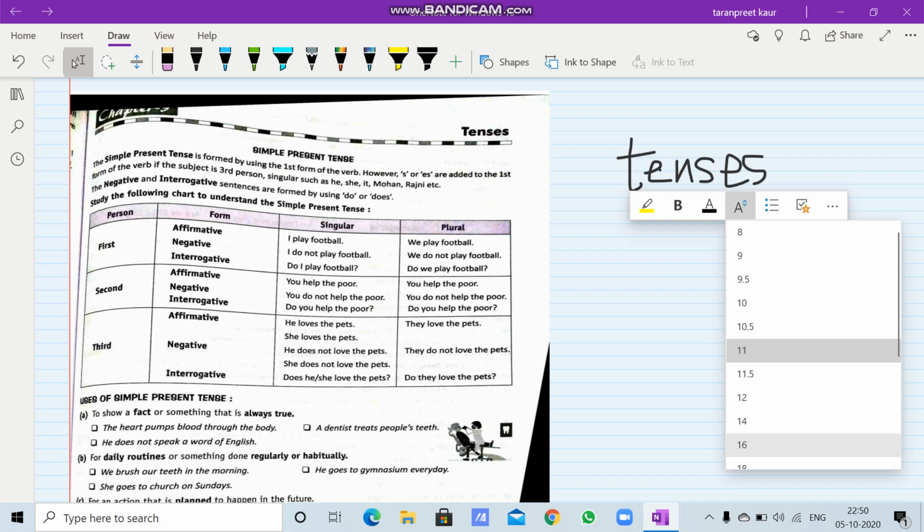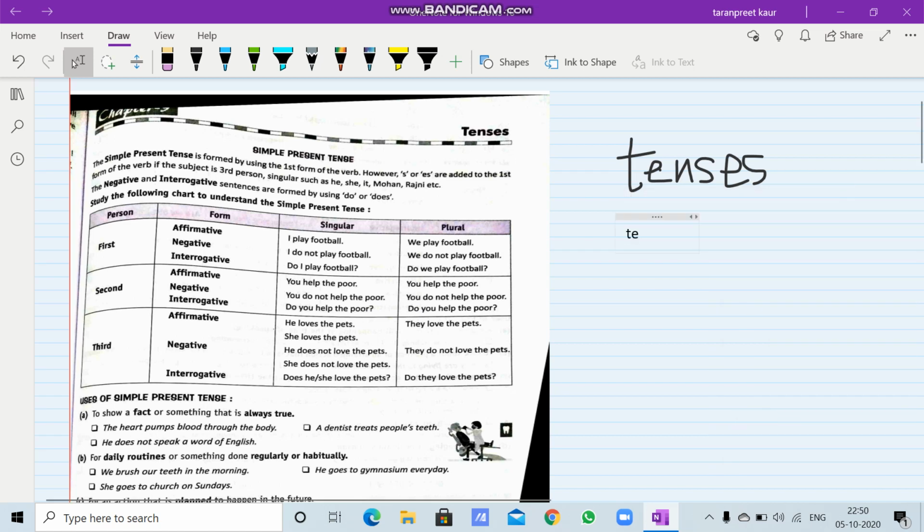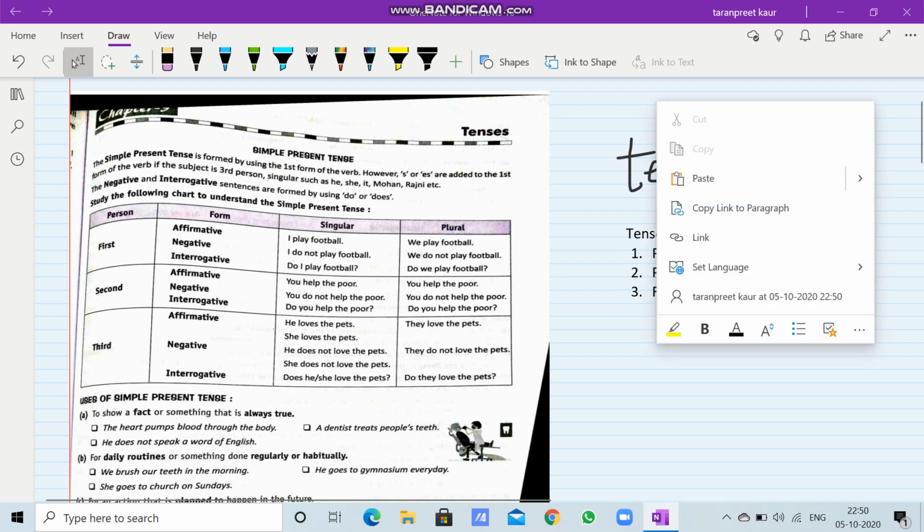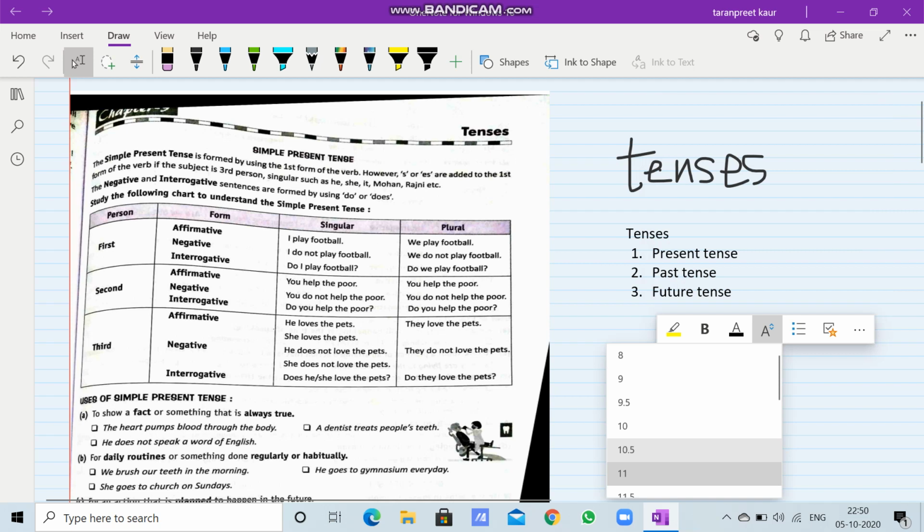Okay, so according to what you already know, if we categorize tenses, we know that tenses are basically present, past tense, and the third one is future tense. Now, this is something which is very basic, and you all know that. So, the three types of tenses that we are going to do are present tense, past tense, and future tense. Of course, today we are going to do present tense. We'll be doing different forms of present tense.